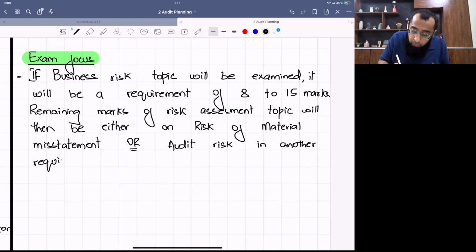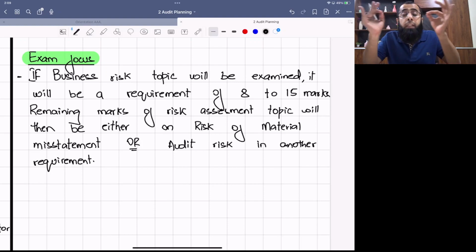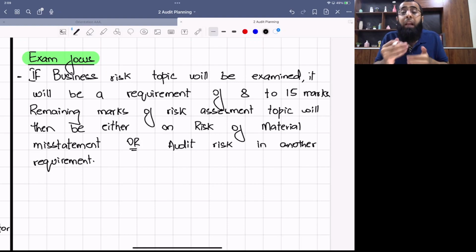Now, when you talk about your triple exam, if we further explore our exam focused discussion, you will never be asked for rote learning or to reproduce your learning topics. You will always be provided with a scenario in your exam, and you will have to evaluate the scenario. Like, you will have information relating to a client, and you have to evaluate business risk from that information. The examiner will never ask you a requirement like explain business risk. Rather, at AAA level, you will have a complete scenario of like 4 or 5 pages, and you have to evaluate the business risk from that scenario, which is relevant to the client's information.